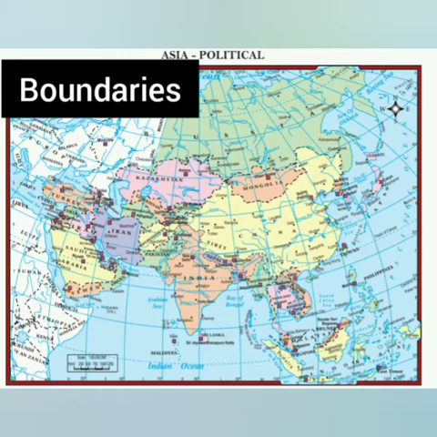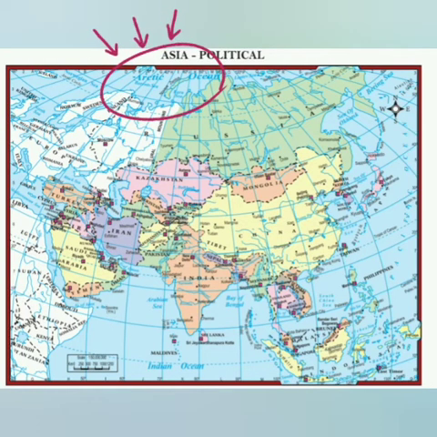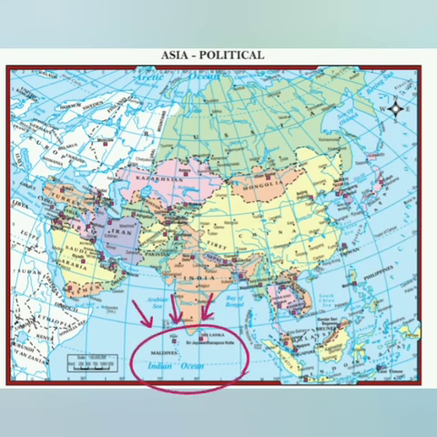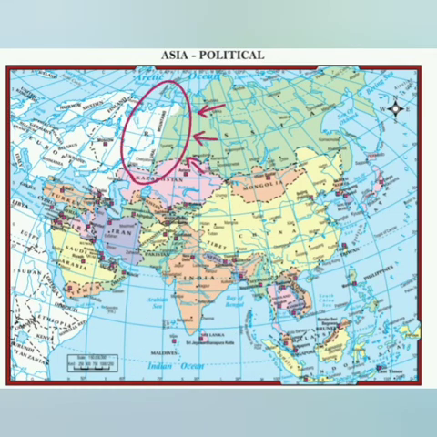Now we are going to discuss the boundaries of Asia. Here Asia is surrounded by the Arctic Ocean in the north, Pacific Ocean in the east, Indian Ocean in the south, and Ural Mountains in the west.